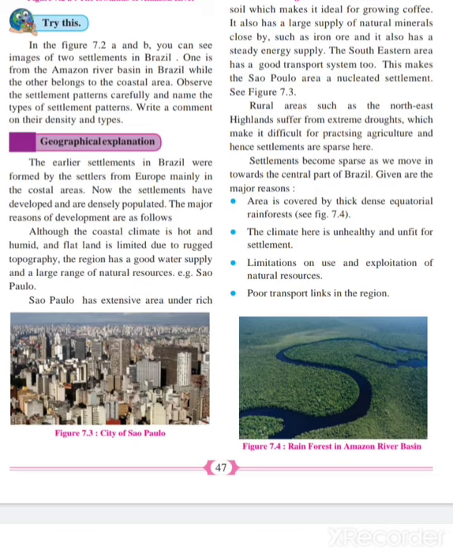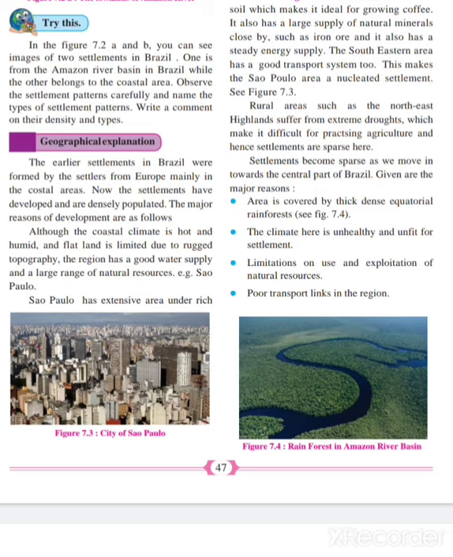Settlements become sparse as we move towards the central part of Brazil. Why? There are four reasons. The area is thick, dense rainforest. The climate here is very unhealthy and not at all suitable for settlement. The third reason is limitations on use and exploitation of natural resources. There are many limitations on using the natural resources. And the last reason is very important, that is poor transport links. For these four reasons, settlement has become sparse in the central part of Brazil, and it is day by day increasing in the city of Sao Paulo.